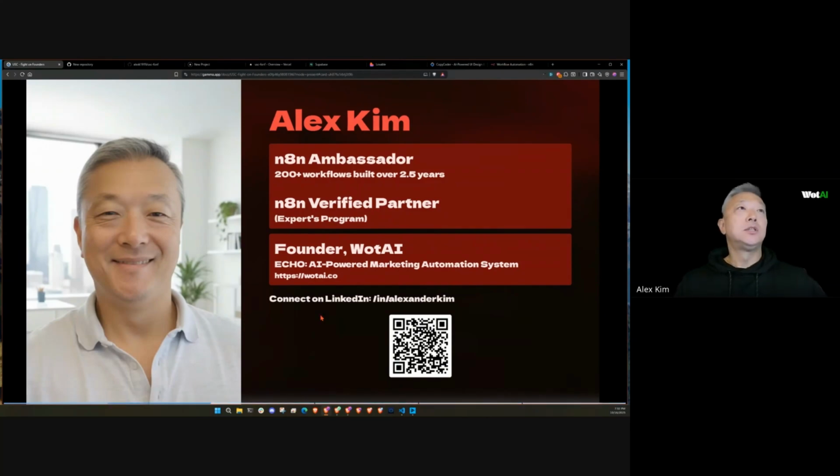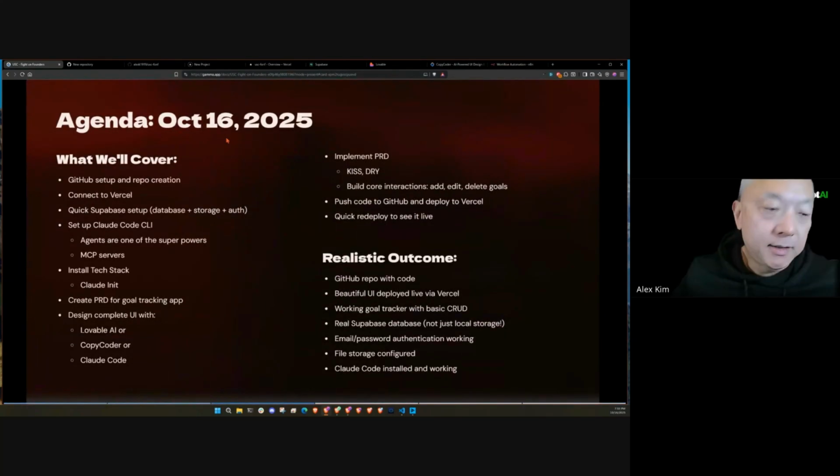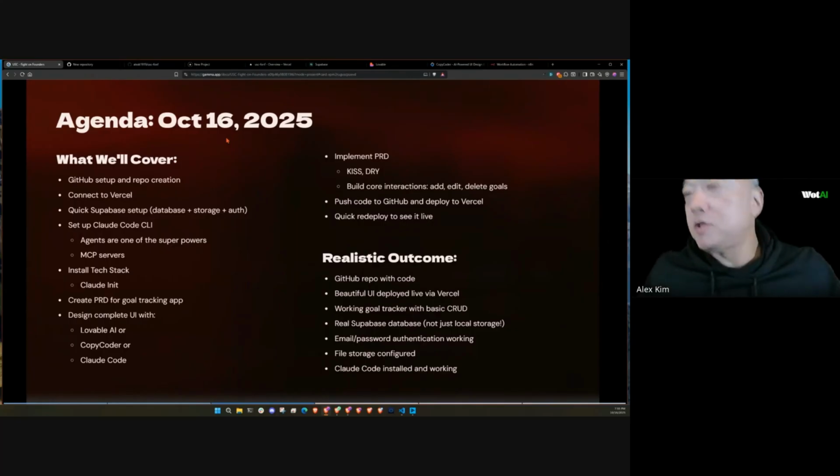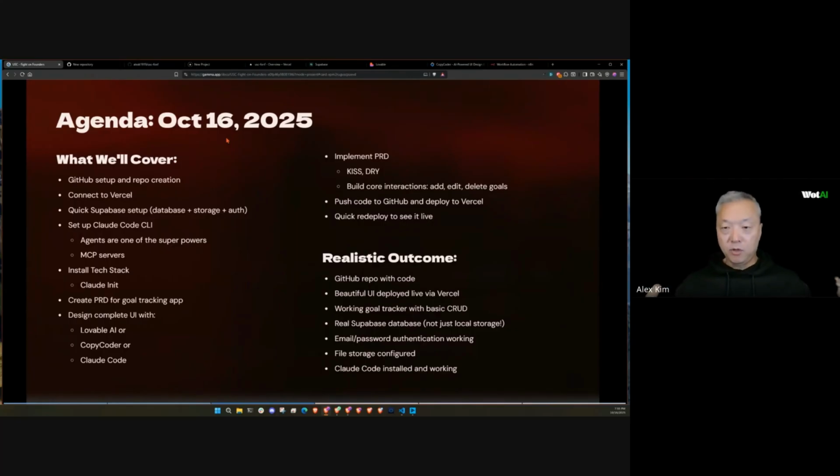All right, so today we're going to start our sessions, and Carson had asked me to put together some workshops to help your group merge the whole vibe coding or prompt-driven development with n8n and the automation capabilities that it brings. So we're going to be doing that with the app that's a goal tracker. That's one of the ideas that we had landed upon while we were beginning these conversations. But before we get into all of that, we do need to get some things set up.